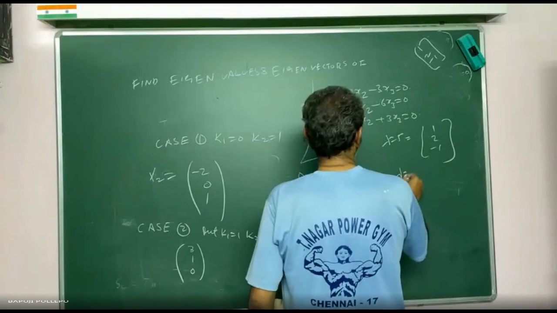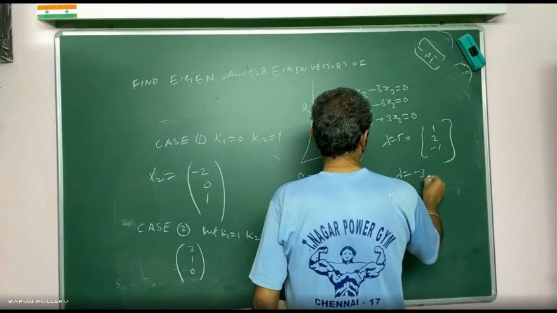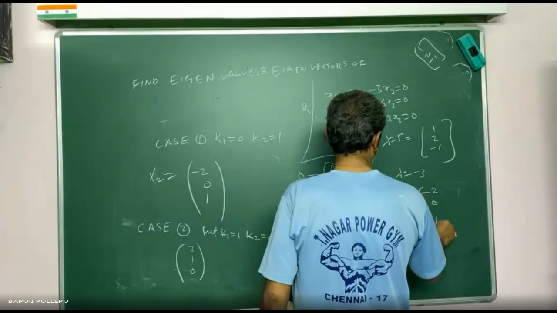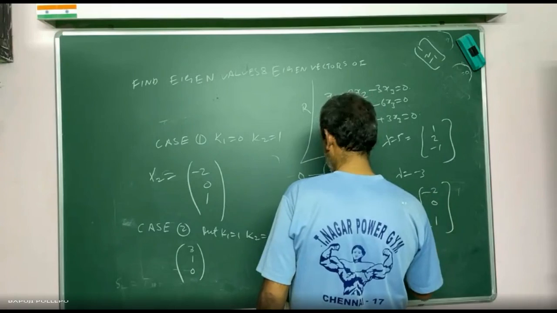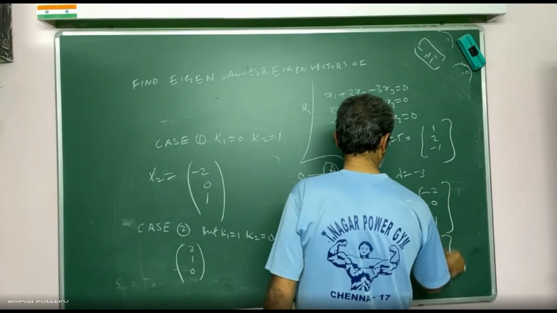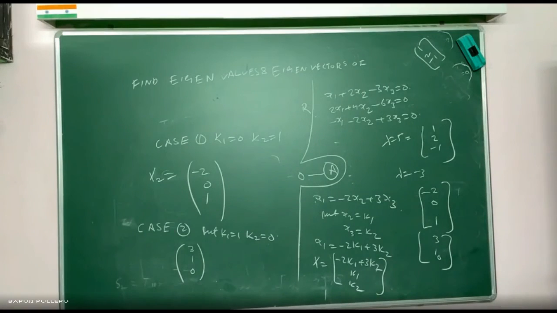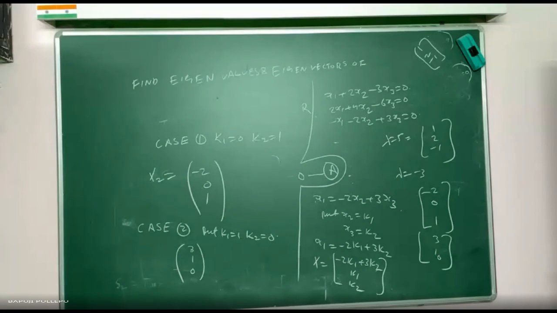Then lambda is equal to -3: values are 2, -2, 0, 1. Then 3, 1, 0. Tomorrow we will do the case where 3 roots are repeated. I will stop here, I don't want to confuse you too much. Up to here, okay, clear?